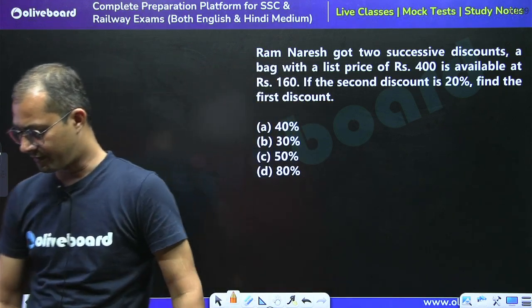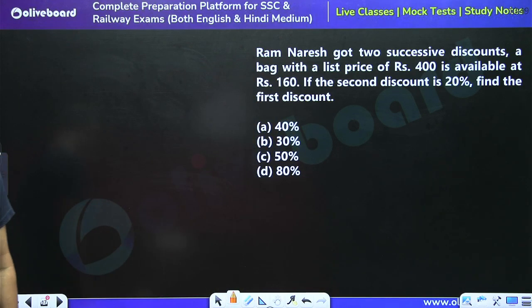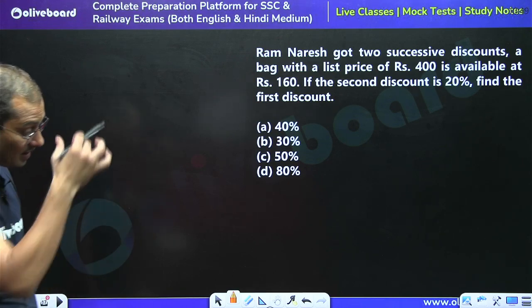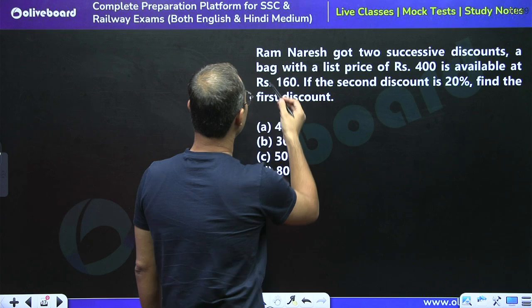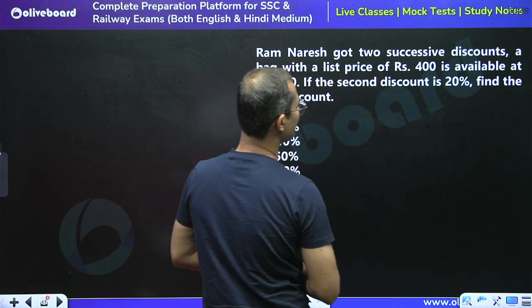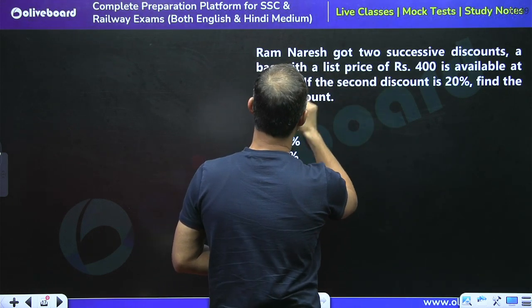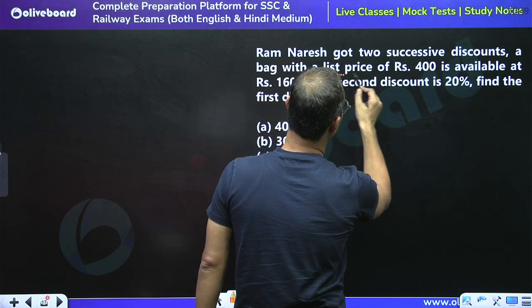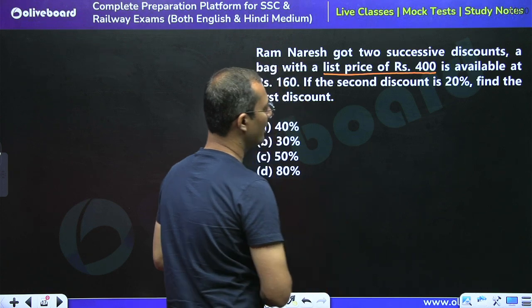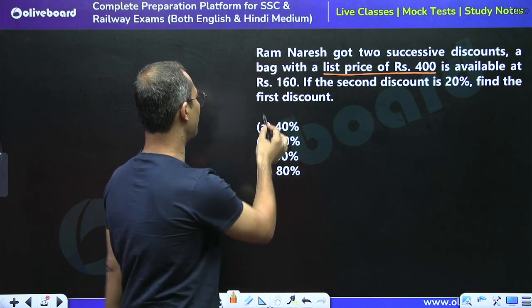Tell me what is the answer for this question. See, the question is saying Ram Naresh got 2 successive discounts. A bag with a list price of rupees 400 is available at 160, right?